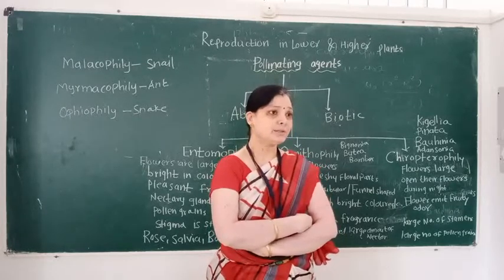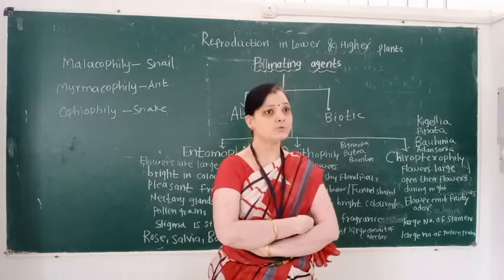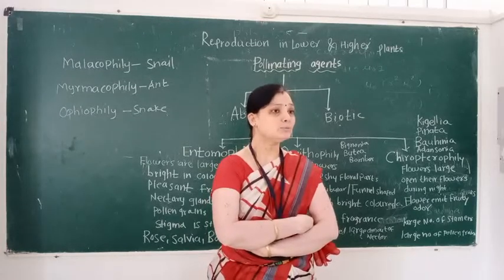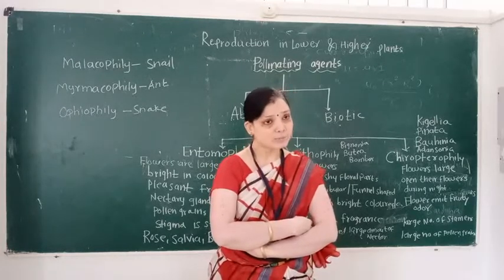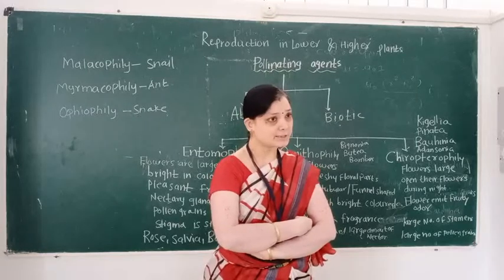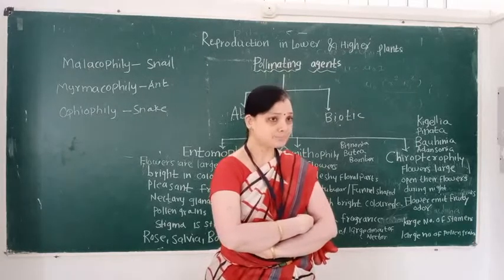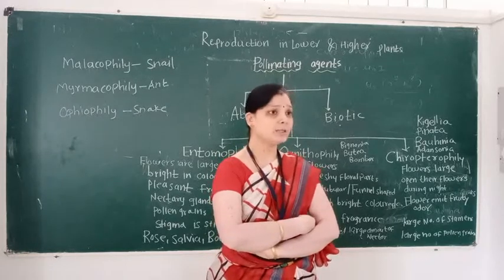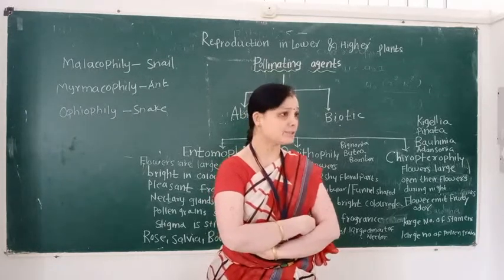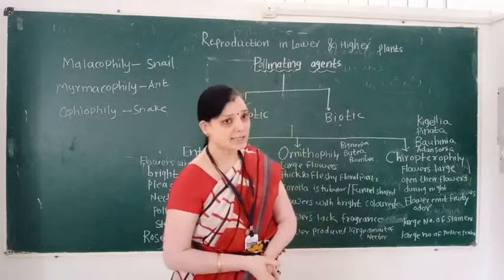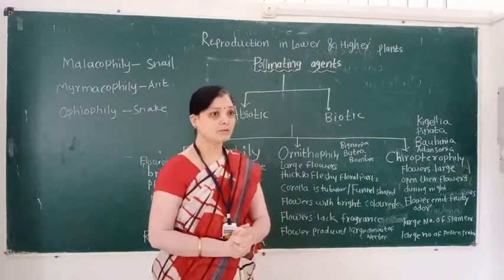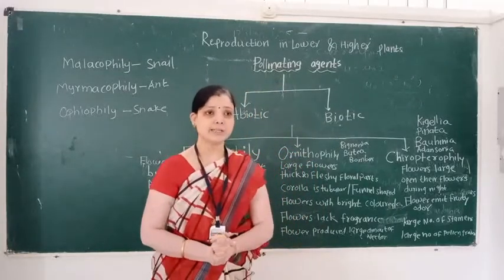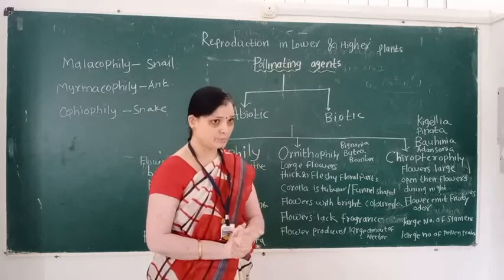In the previous lecture we also learned which are the abiotic pollinating agents and their types. First is wind, and second abiotic pollinating agent is water.